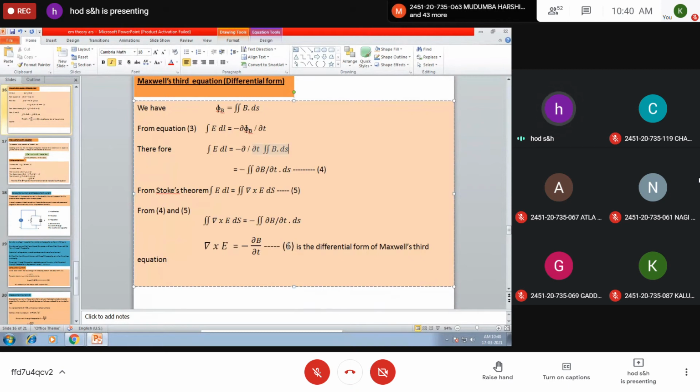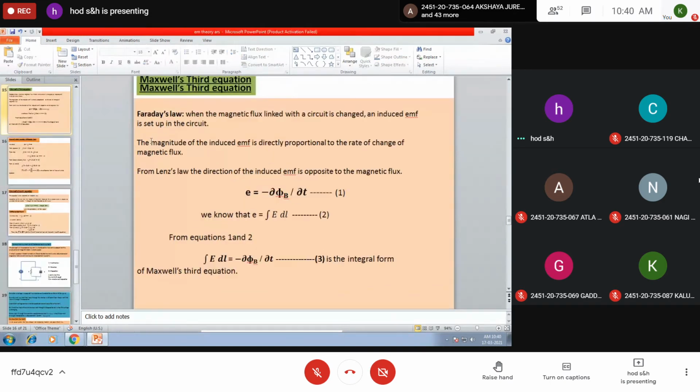Again I'll explain, listen to this carefully. Maxwell's third equation describes Faraday's law of electromagnetic induction, according to which whenever the magnetic flux linked with the circuit changes, an induced EMF will be produced in the circuit, and the induced EMF is directly proportional to the rate of change of magnetic flux, or E is equal to dou phi B by dou t. And according to Lenz's law, the induced EMF is opposite to the change in magnetic flux. Therefore, we can write induced EMF E is equal to minus dou phi B by dou t, equation 1.